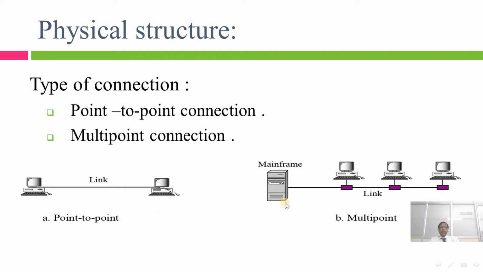In a multi-point communication, the connection takes place between the mainframe computer and multiple points. That means the mainframe computer is connected to the multiple points with the help of a cable, with the help of a link. We are going to see it in the diagram.